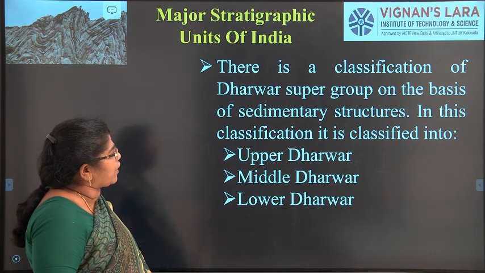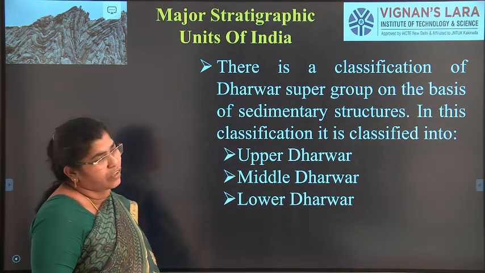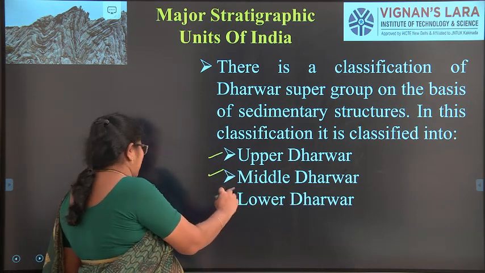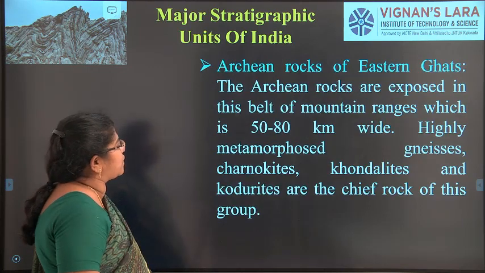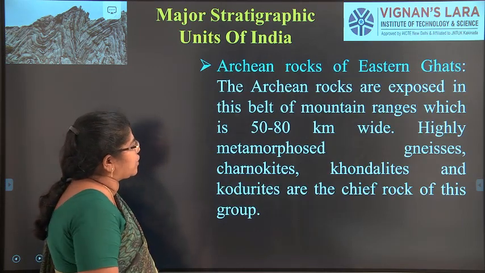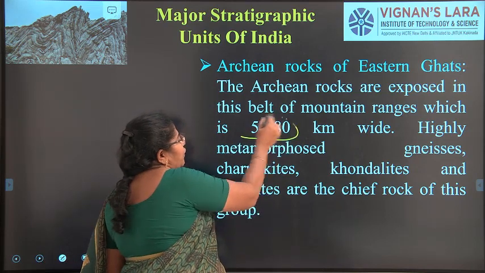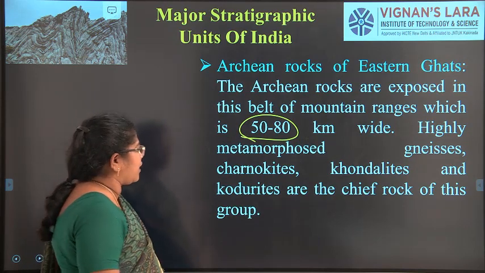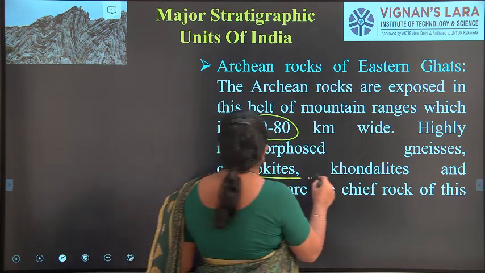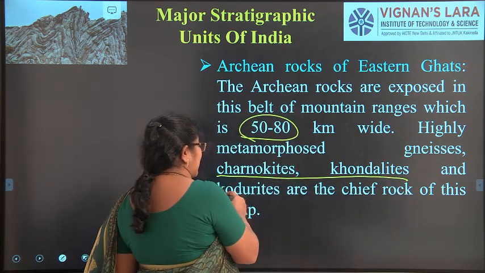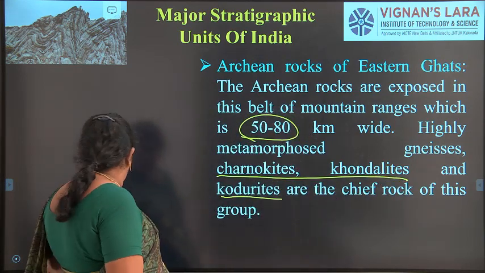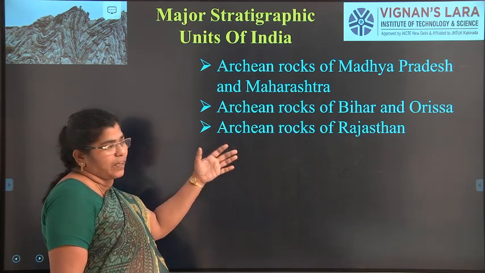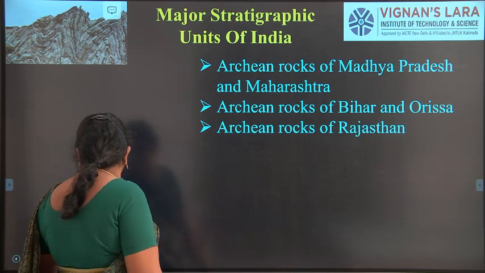The classification of the Dharwar supergroup is based on sedimentary structures. All the stratigraphy is based on sedimentary structures. It is divided into upper Dharwar, middle Dharwar and lower Dharwar groups. Mostly it is in mountain ranges 50 to 80 kilometers wide, and it is highly metamorphosed gneiss or granites. The other main types are charnockites, khondalites and podolites, which are the chief rocks of this group. So it is found in Madhya Pradesh, Maharashtra, Bihar, Odisha and Rajasthan, apart from Karnataka.